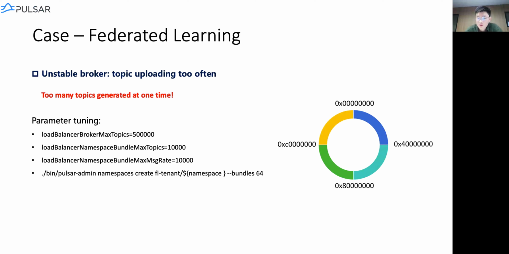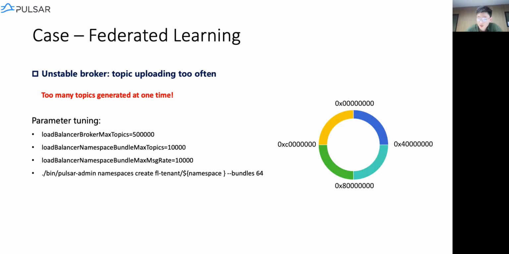We know that in Pulsar, a namespace can be split into different bundles, and a bundle is actually a hash circle. So when a topic is added, the hash value of the topic name is used to determine which broker should take care of it. So if there are a lot of topics in one bundle range, the bundle needs to split. So the clients are going to reconnect to the brokers.